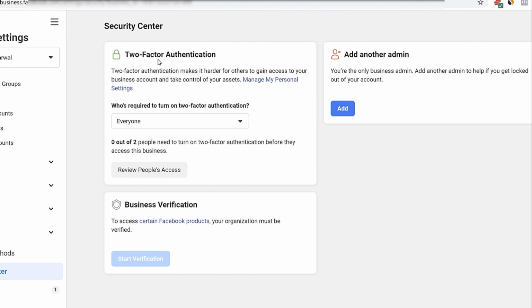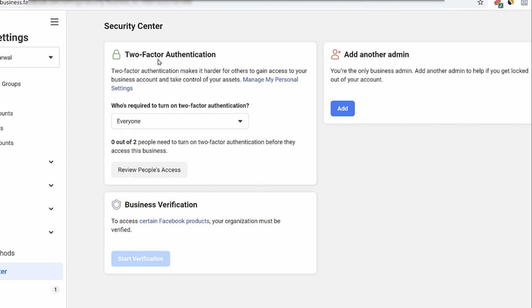You can also add another admin if you want. Also go to the business info section. Make sure your business details are also completely filled. The name of your business, the address, website, tax ID. Also verify your business verification. This will also enable other Facebook products. As you can see, the ad account creation limit here is 5. As you start spending more and more money on Facebook, this ad account creation limit will increase. Also the amount of credit on Facebook will keep on increasing as you keep on paying the bills on time.